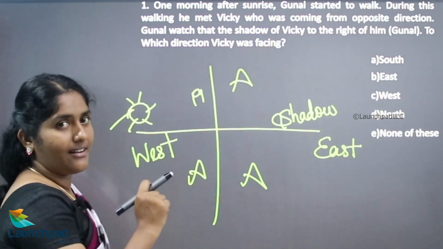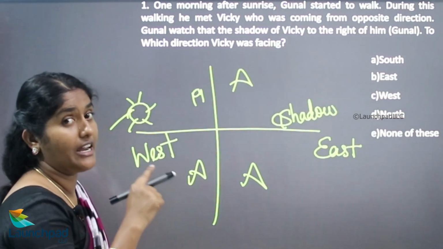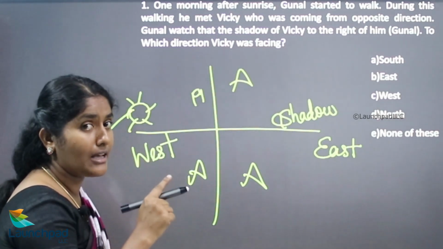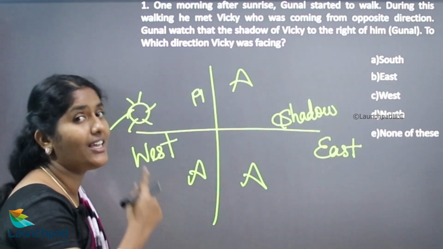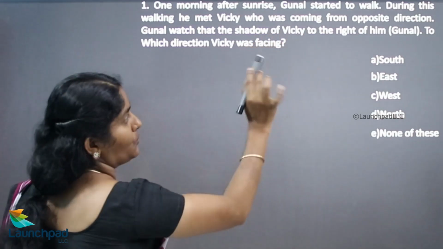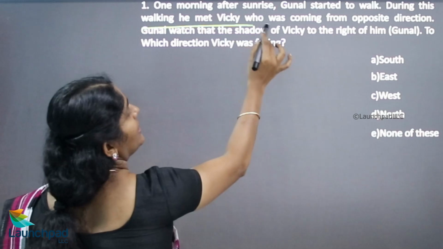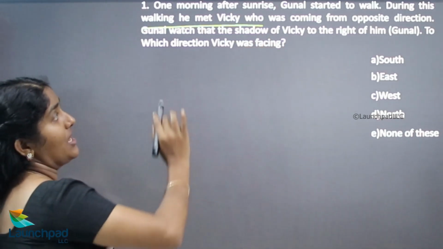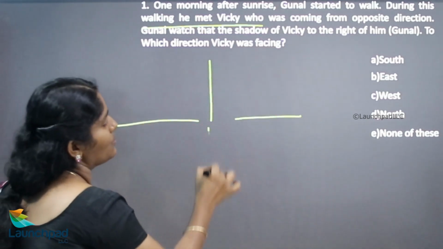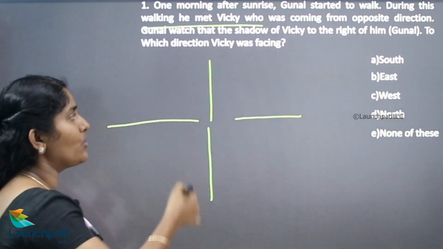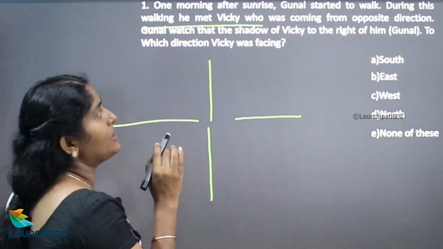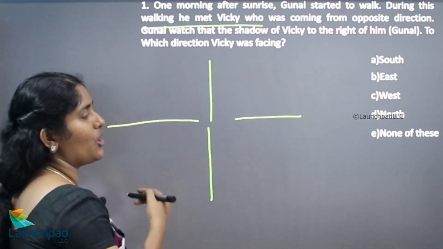Now we'll move on to the question. One morning after sunrise. One morning in the sense that, while reading your data, the sun is in the east direction. Wherever the object is located, its shadow will appear on the west side. Now, Gunal started to walk. During this walking, he met Vicky, who was coming from the opposite direction. We don't know which direction Gunal is walking, north, east, west or south. There are 4 types of direction.